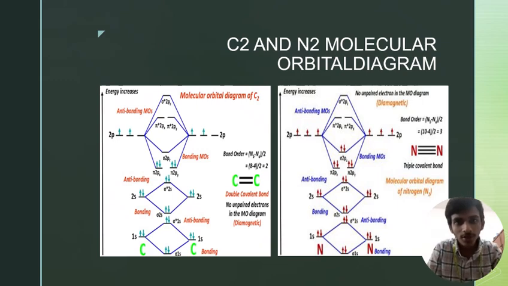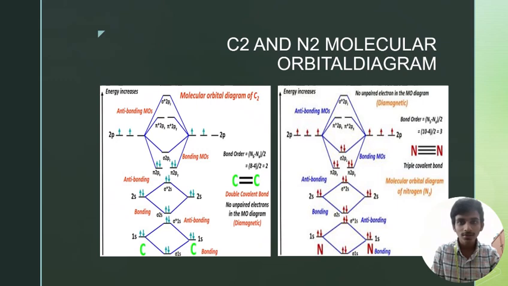If we take a look at the C2 and N2 molecular orbital diagrams, they clearly show how to represent the molecular orbital diagram of the carbon molecule and the nitrogen molecule. It shows their properties in the picture, where the C2 molecule is diamagnetic and the N2 molecule is also diamagnetic, where C2 has a double bond and nitrogen has a triple bond.